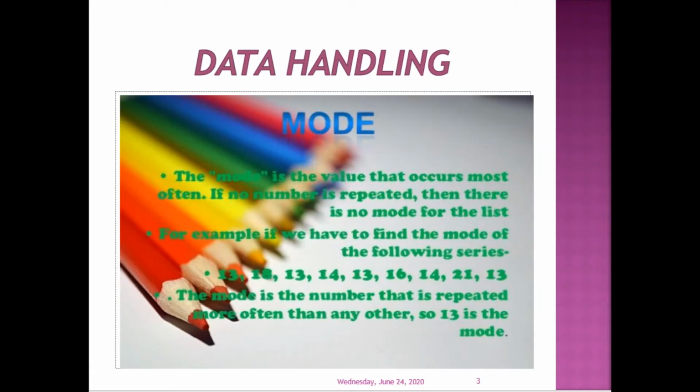Another thing we'll discuss is the mode. The mode is the value that occurs most often. If no number is repeated, then there is no mode. For example, if we have to find the mode of the following series 13, 16, 13, 14, 13, 16, 14, 21 and 13, the mode is the number that is repeated more often than any other, so 13 is the mode. We'll be making use of median and mode in this exercise.